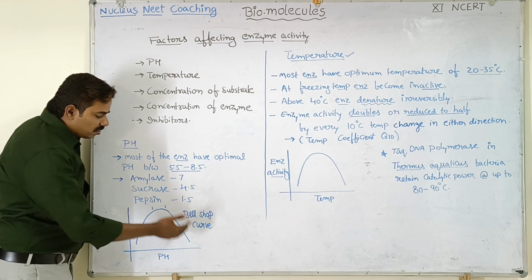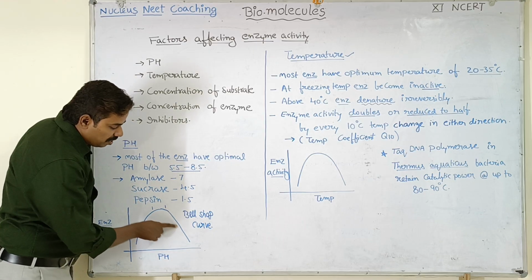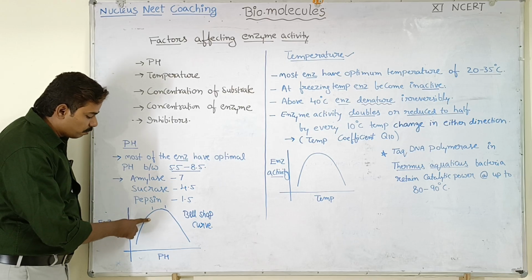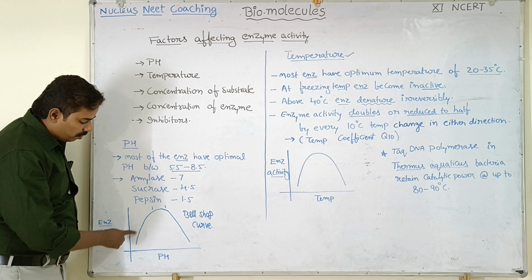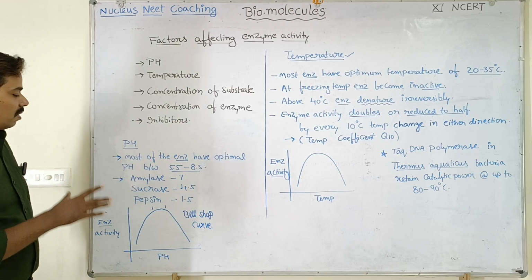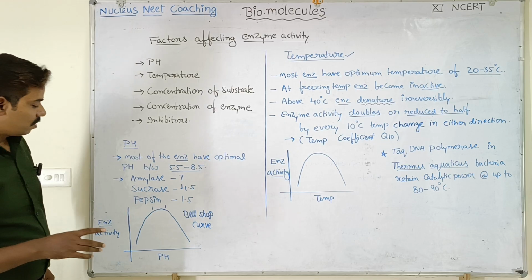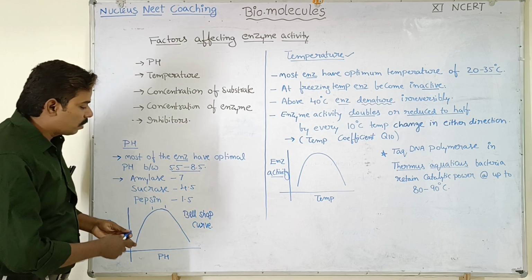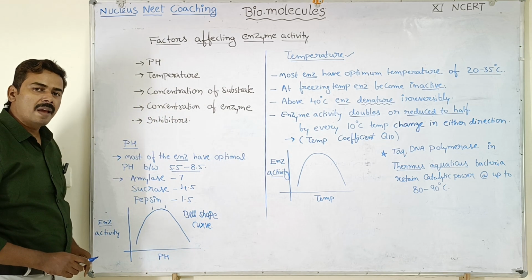When pH increases beyond the optimum pH, the enzyme activity decreases. When pH decreases beyond the optimum pH level, the enzyme activity also decreases. From this we can understand that enzymes catalyze chemical reactions at their optimal pH. And what is the shape of the curve? A bell-shaped curve is obtained when we plot pH against enzyme activity.